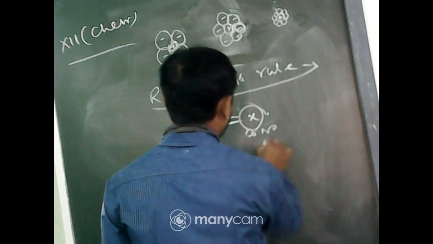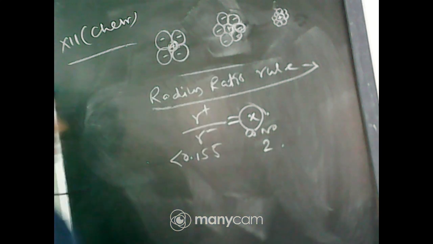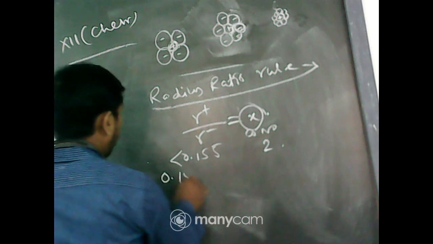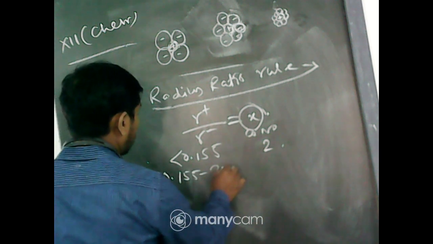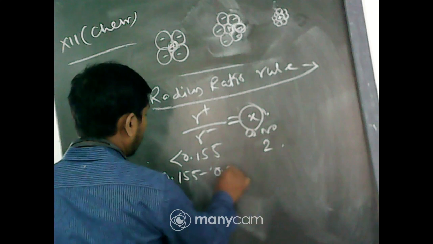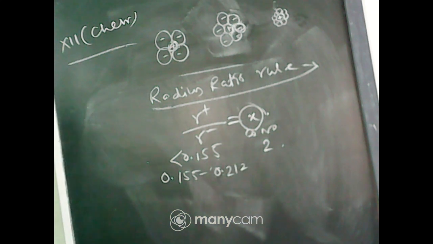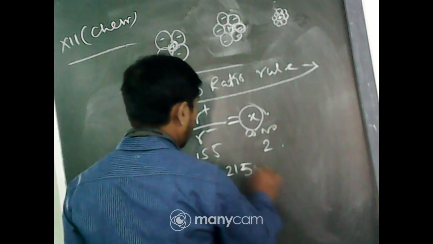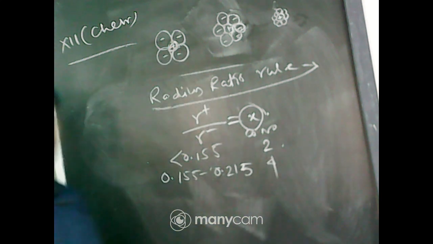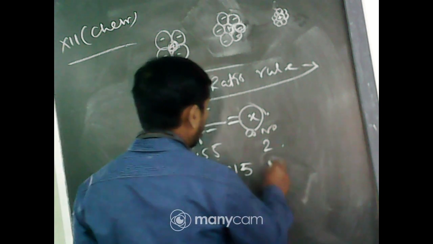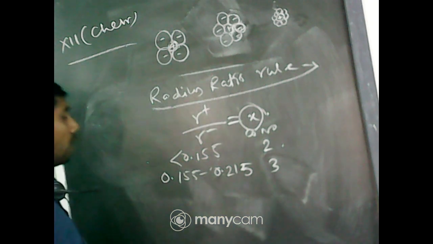If it is between 0.155 and 0.225, the coordination number is 3, so it is trigonal planar.